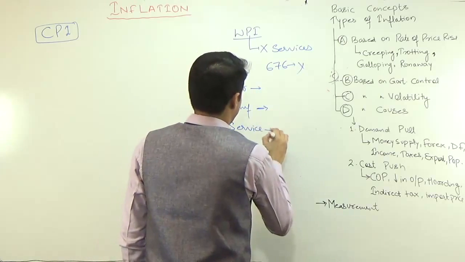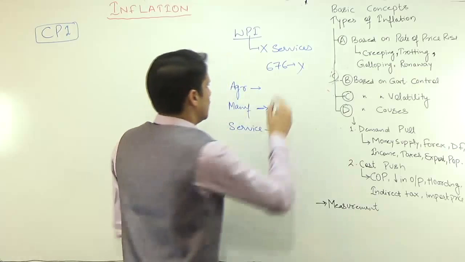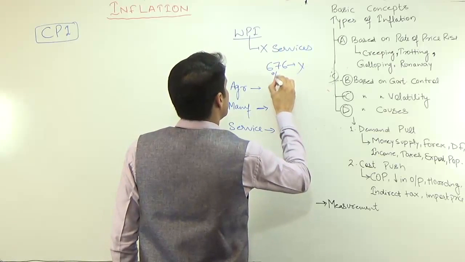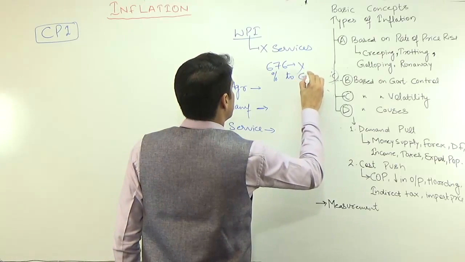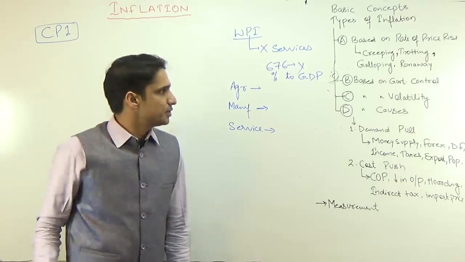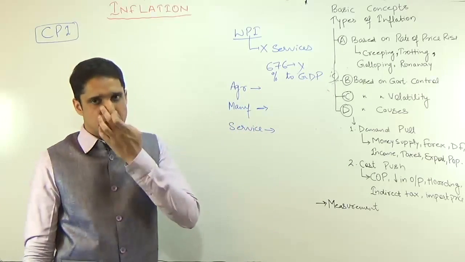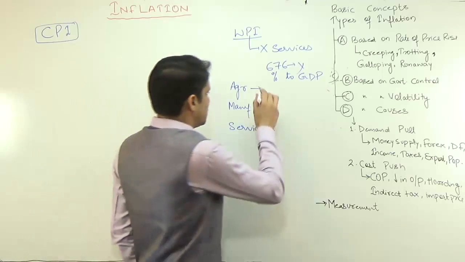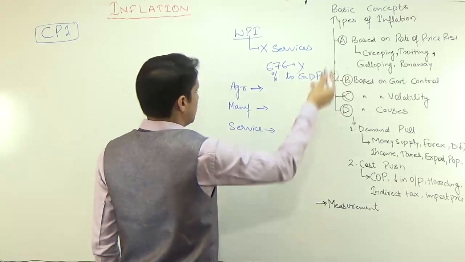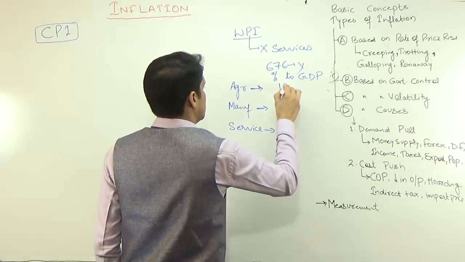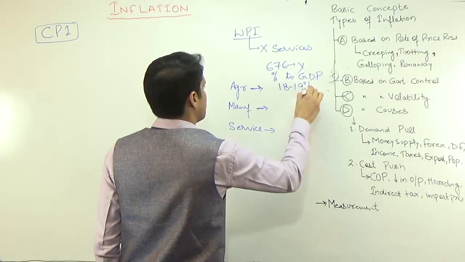Can you tell me the rough weightage or percentage of GDP given by agriculture, by manufacturing, and by the services sector? After the revised GDP calculation, agriculture is 18 to 19%.